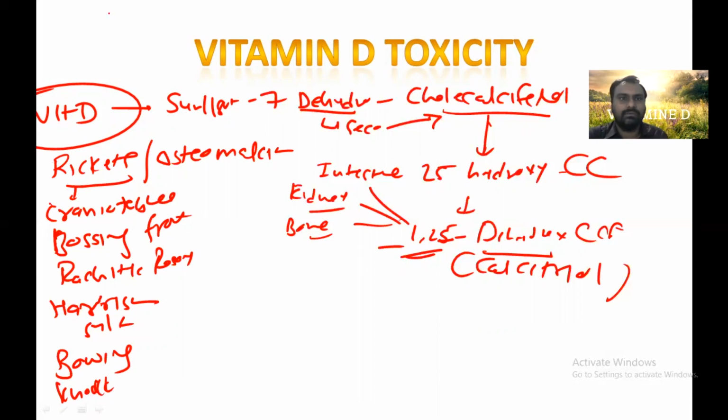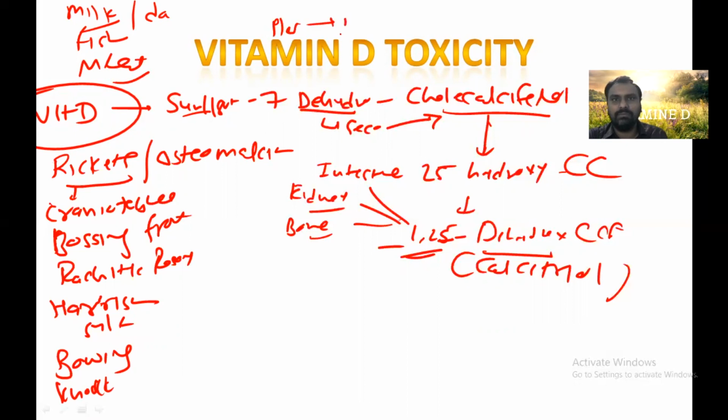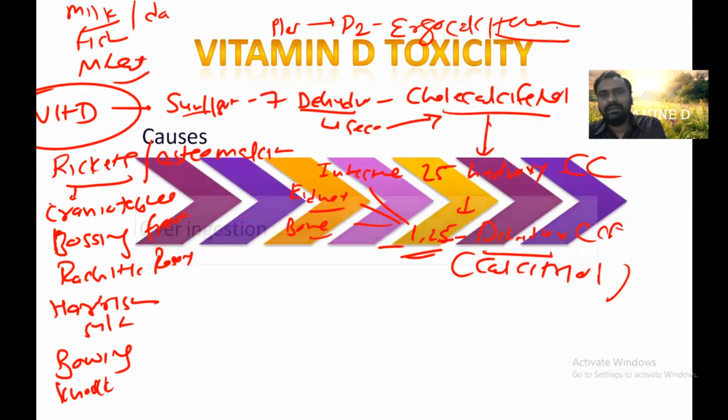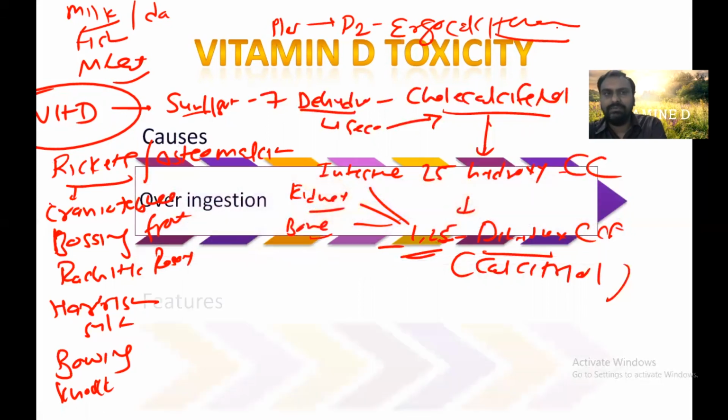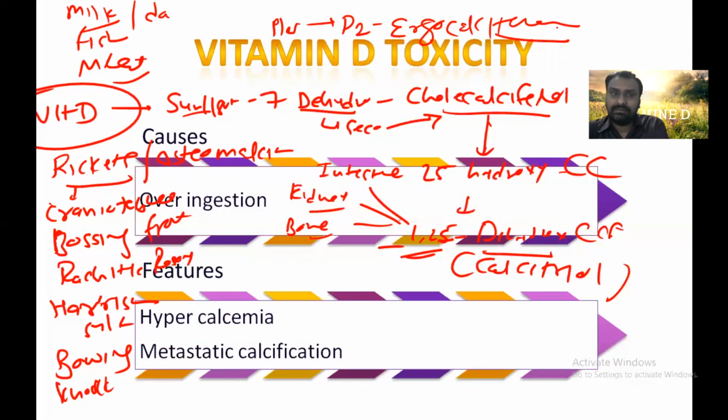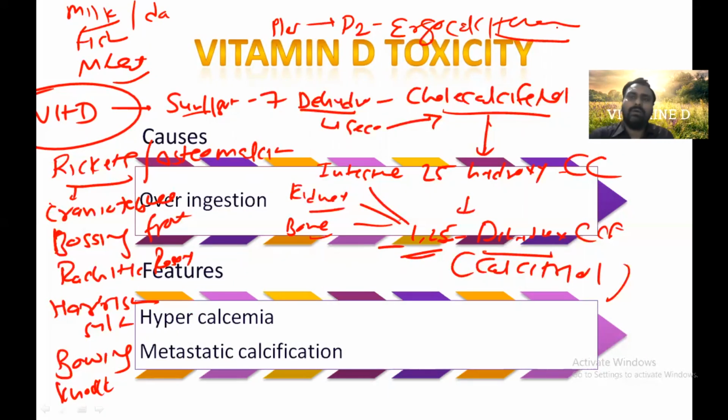And what are the sources? So one is sunlight and animal sources, milk, dairy products, fish, meat, all are sources of vitamin D. And plant sources form vitamin D2, which is called ergocalciferol. Right. So this is about vitamin D. Now, if we take an extra amount of vitamin D, it will lead to hypercalcemia and metastatic calcification. This is all about vitamin D.